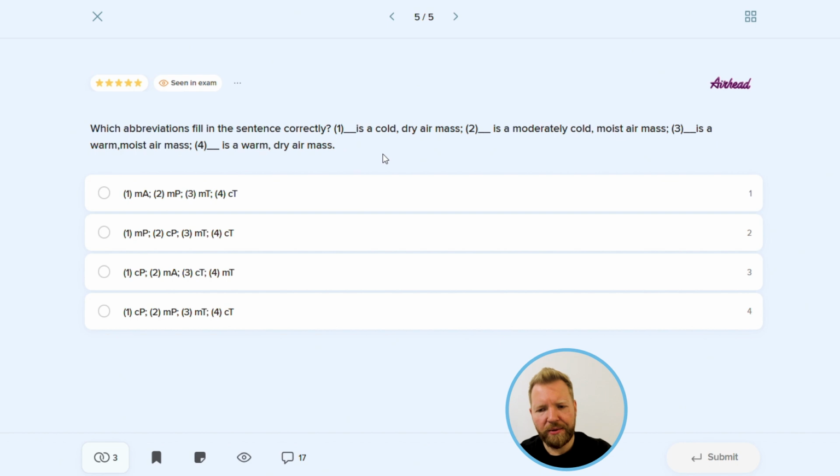So to answer this question, we have to know the air mass classification. The first lowercase letter describes the air mass humidity characteristics. So basically, we are talking about the surface over which this mass has been created. And now we have 2 options: m, Mike for maritime, which implies humid, moist air, and c, Charlie for continental air mass, which implies dry air.